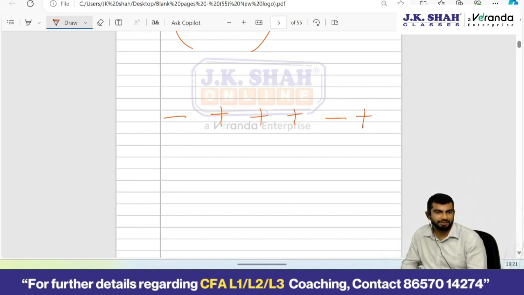Percentage and absolute returns. Always focus on the absolute numbers. IRR, I had told you, wow, one guy has achieved 100% returns, but his capital was how much? 100, which has grown to 200. Now tell me, is it a big deal? No. So always choose projects with higher NPV.